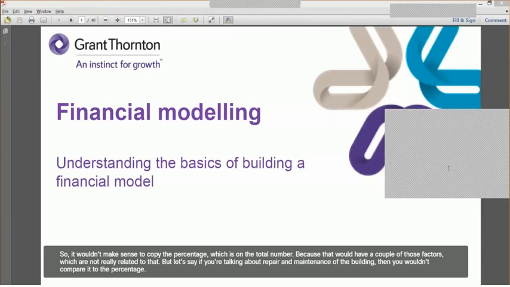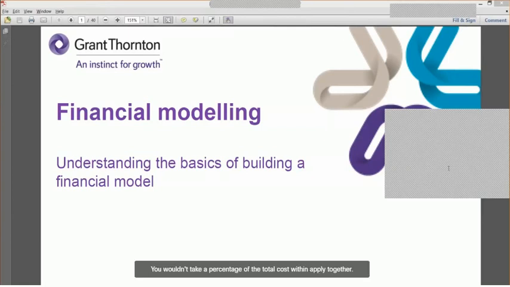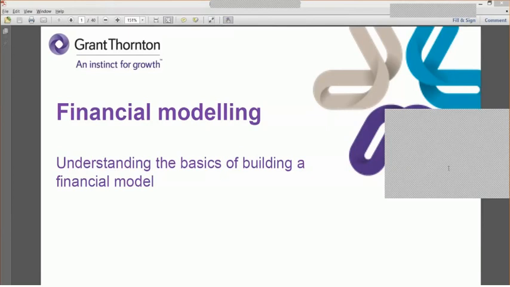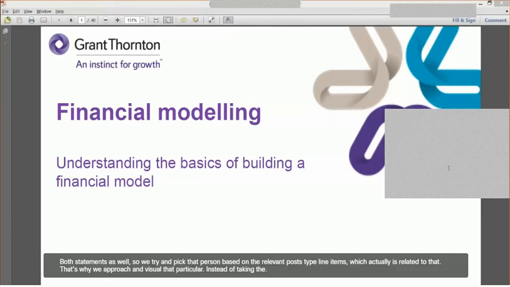So let's say if you're talking about repair and maintenance of the building, then you wouldn't take a percentage of the total cost, which includes your employee cost and the other cost elements as well. So we pick that percentage as a percentage of the relevant cost item, the line item which actually is related to that part. That's why we took a percentage of that particular cost only instead of taking the total cost.